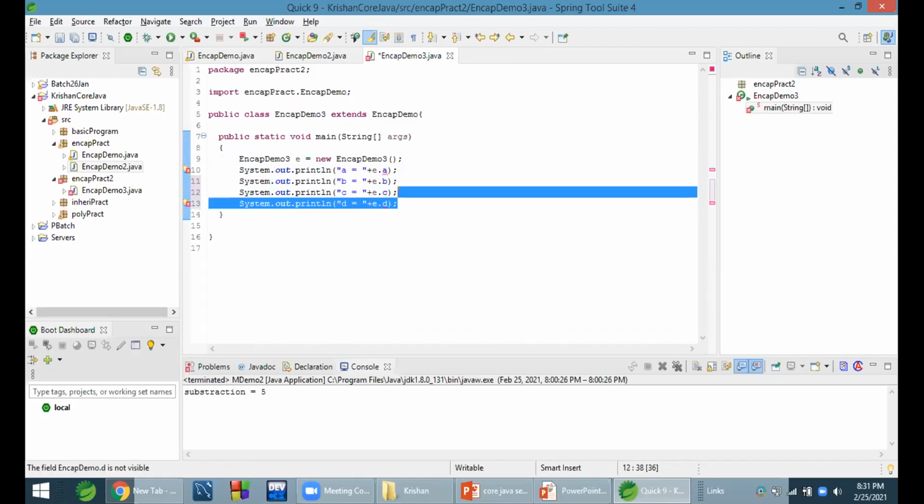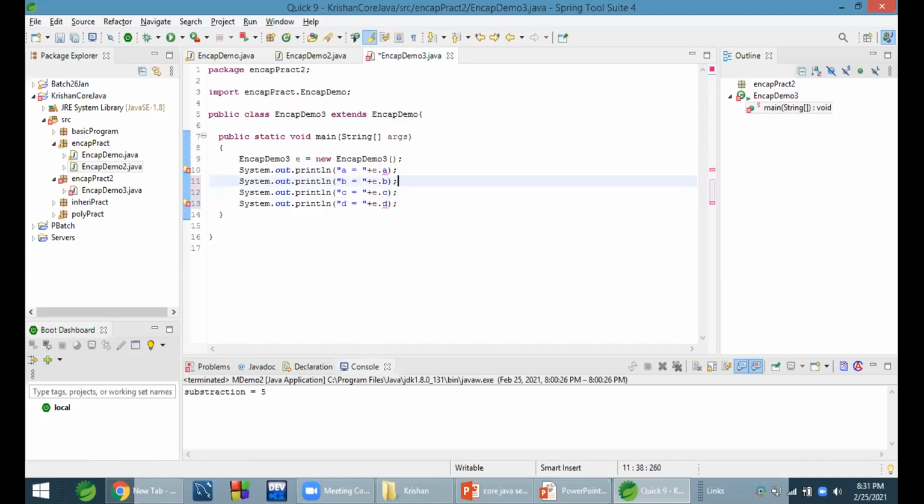Default is not accessible outside the package. Protected is also nearly the same as default. The only difference is that it will be accessible in a child class, but not in a parent class. It means default and protected are nearly the same, in that they are accessible within the package, but not outside it. The only slight difference is that protected will be accessible outside the package, but only in a child class.